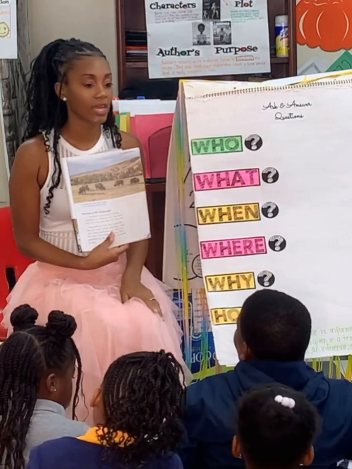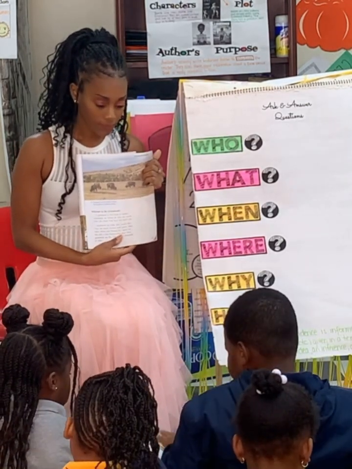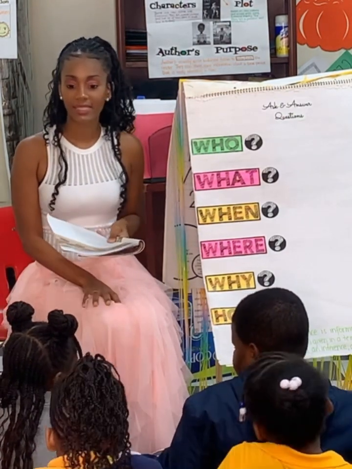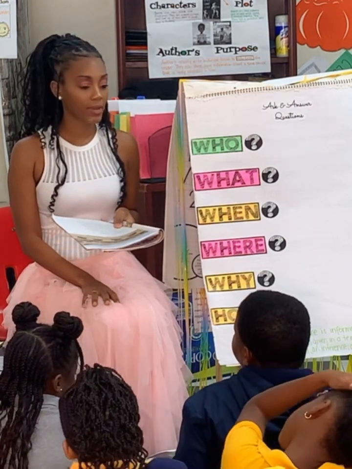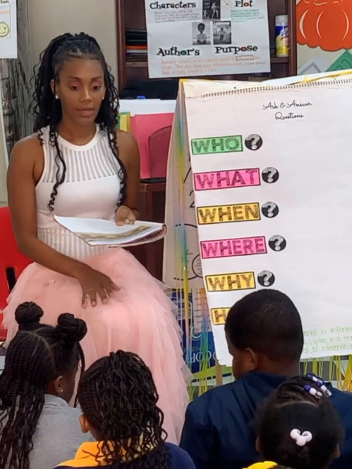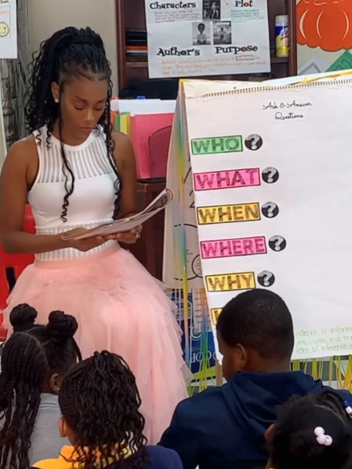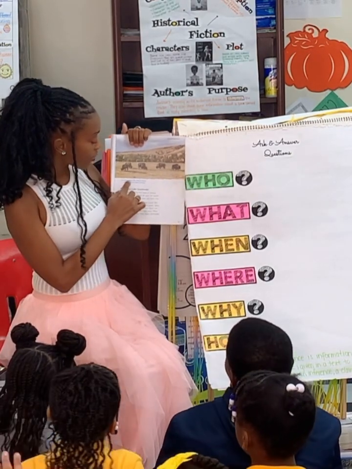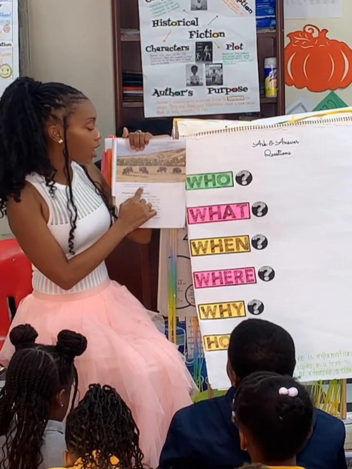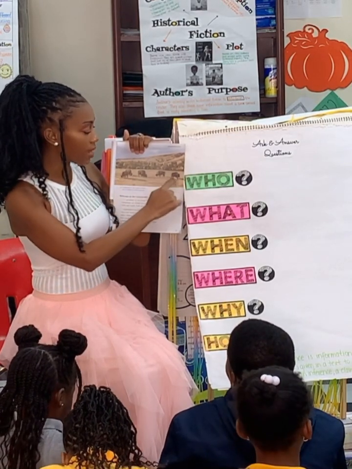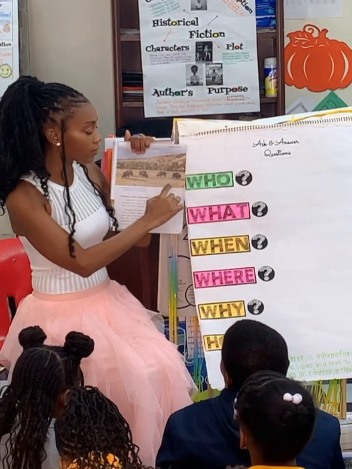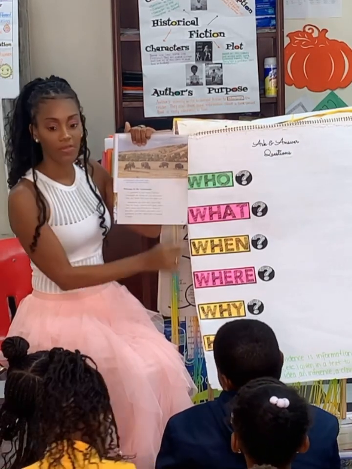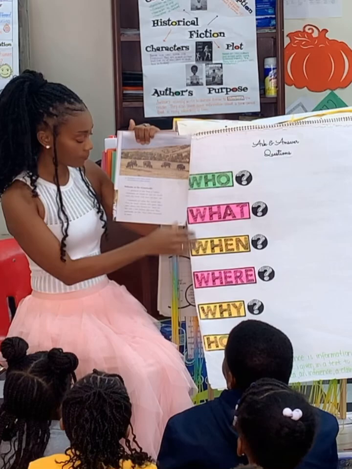What is the author doing here in paragraph 3? They're telling us what the grassland is, and they are describing the grasslands, okay? He's using descriptive words to describe the grassland. If I am looking at the caption under the photograph, it says, grasslands in the United States and Canada are called prairies. And the animals that we see here in the grasslands, it says buffalo, also called American bison. All right, so it's labeling what the animals are in the picture, okay?